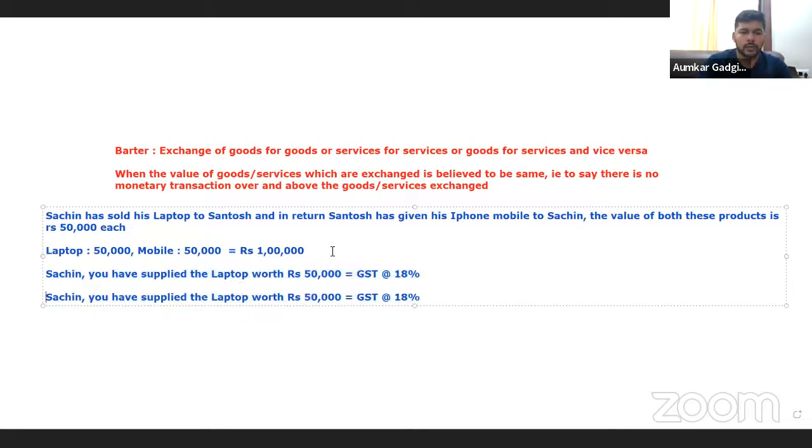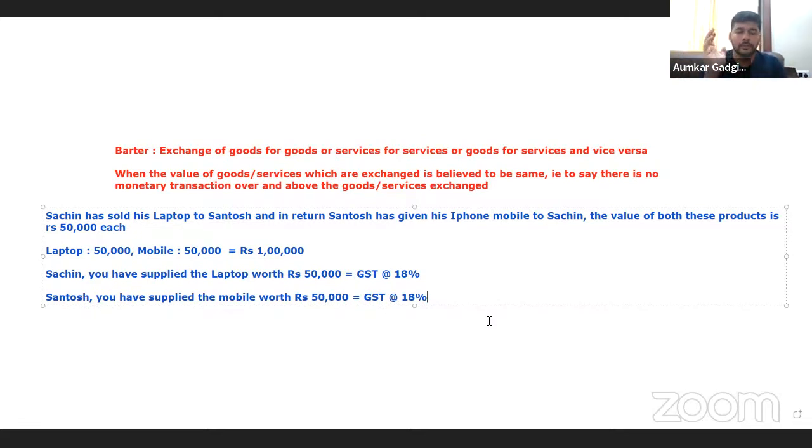Similarly, what will they tell Santosh? That Santosh, you have sold a mobile phone worth 50,000, therefore you are supposed to charge GST at 18%. And eventually, the recipient will get the input tax credit and all. Let us leave that apart.